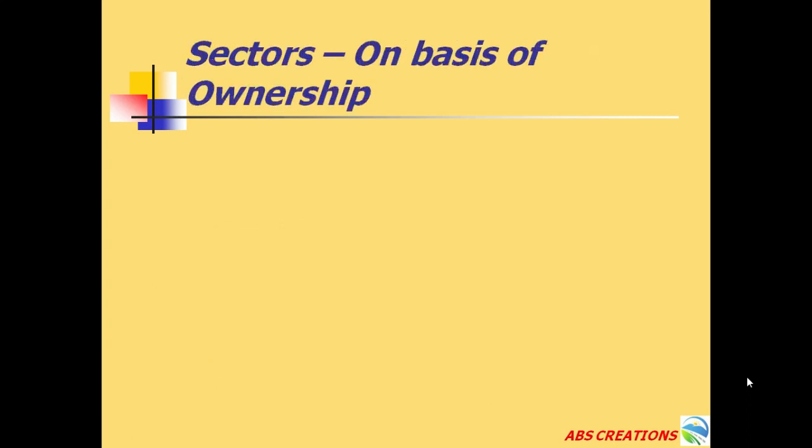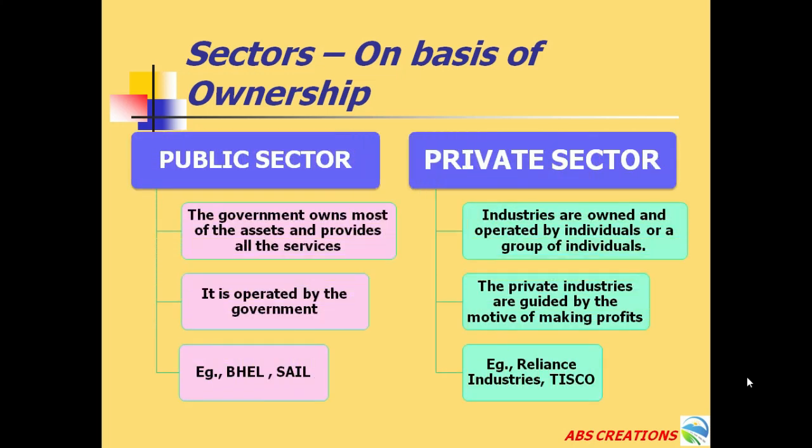Now we'll see how the sector is classified on the basis of ownership. So on the basis of ownership, the sector can be classified as public sector and the private sector. So what do you mean by public sector? The government owns most of the assets and provides all the services. Such a sector is operated only by the government. Example, BHEL, SAIL. BHEL is Bharat Heavy Electricals Limited. SAIL is the Steel Authority of India Limited. So all these are the services produced by the government.